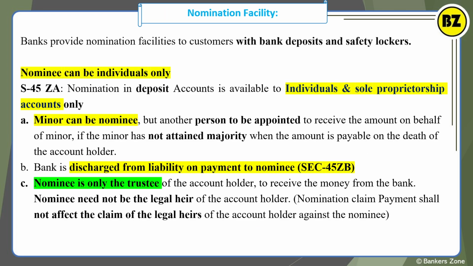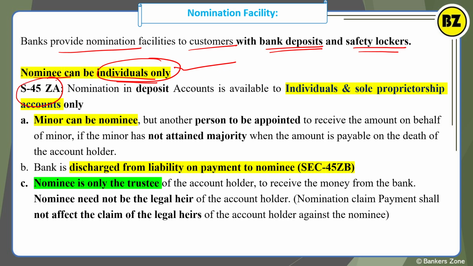See, first section we will see in detail. Okay, so the nominee should be an individual only. The bank provides the nomination facility to the customer with a bank deposit and the safety lockers. The nominee can be an individual only. So obviously the nominee will be an individual. You cannot nominate a non-individual, right? The nominee should be a living person.